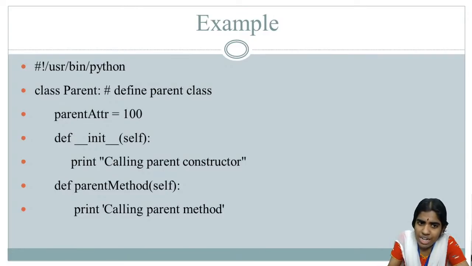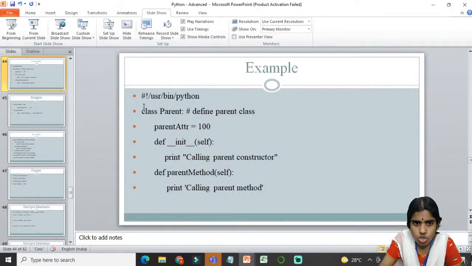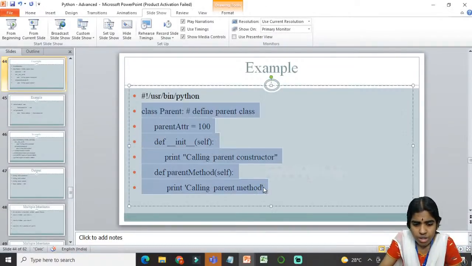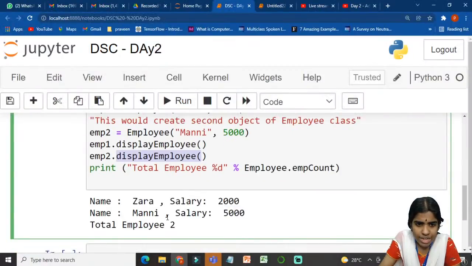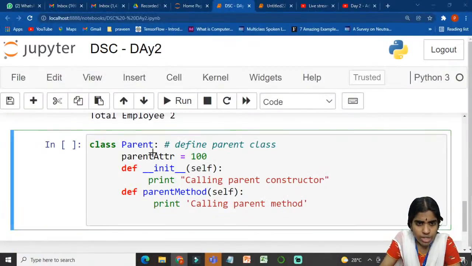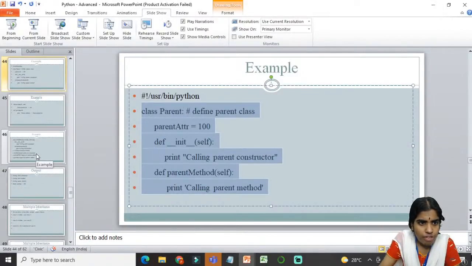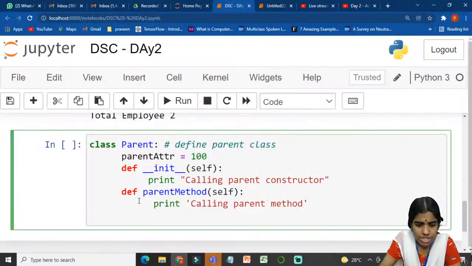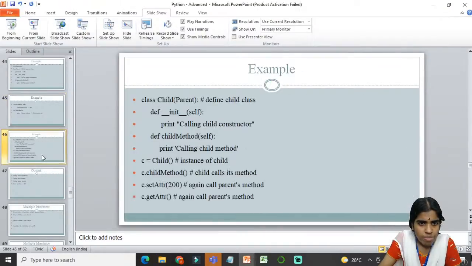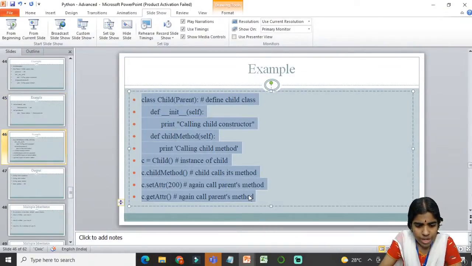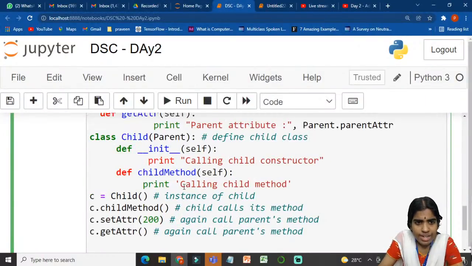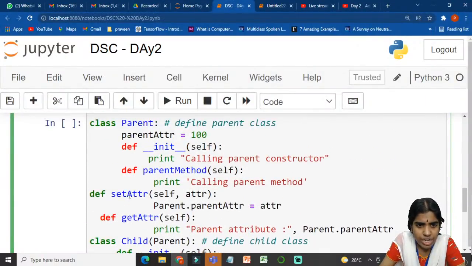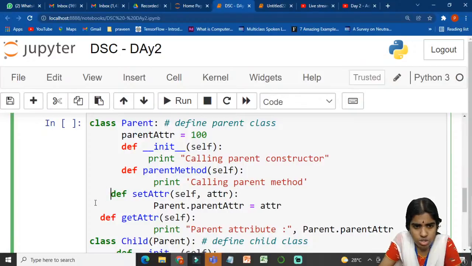Then this concept is called the inheritance concept. Is that clear? So let me just run this in Jupyter. What I am trying to do here is create a parent class or base class. After creating a parent class, I am using the def keyword for setting and getting my attributes. After doing this, I am defining a child class using the class keyword. All these are the different steps that are involved.